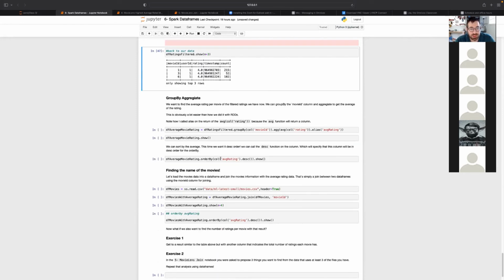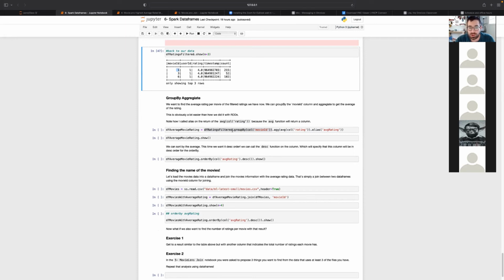If we group by the column movie ID, what do we want to do with the resulting group by data? For movie ID 1, for example, we have, let's say, 100 ratings. What do we want to do with all that data that we are grouping together?